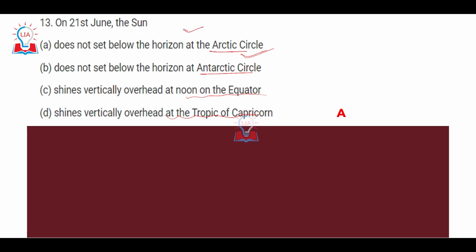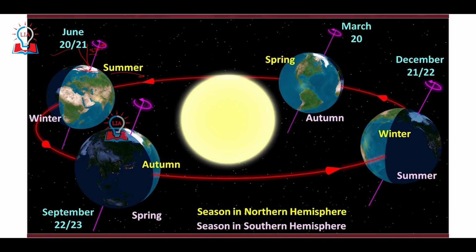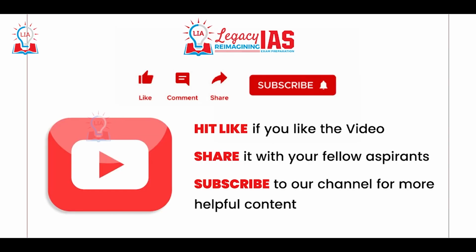As you can see, the question will not be repeated. The same question will not be asked in the UPSC examination, but questions framed on the same concepts can definitely be repeated, and that is why you should try to solve at least the last 10 years of question papers before attempting the prelims examination. So that is all the questions that were asked in 2019 from the geography subject. I hope you understood the concepts behind the questions.